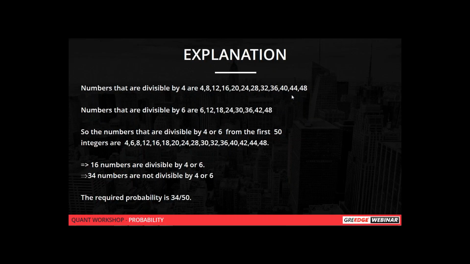So you have to subtract it from 50. 50 minus 4, then 46 by 50 will be the probability for numbers that are divisible by both 4 and 6. Okay, so that makes sense. If it is "and", you have to take the common things, and if it is "or", you can take all the things. Is it fine?